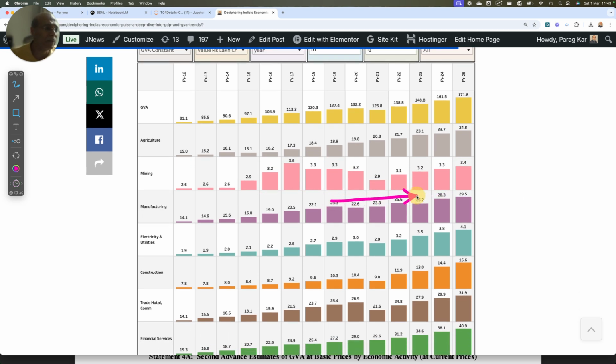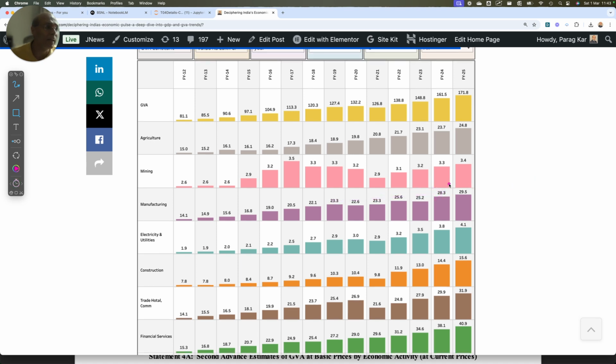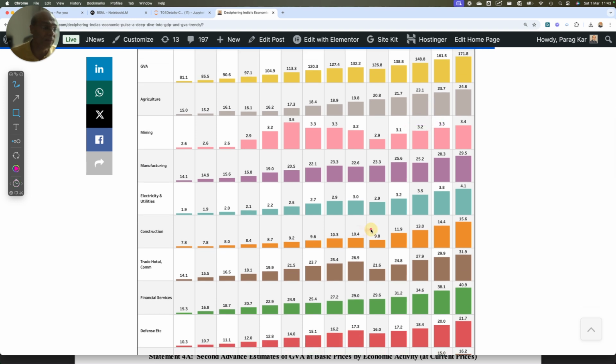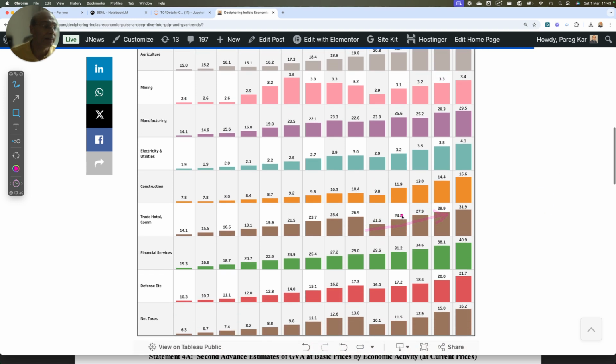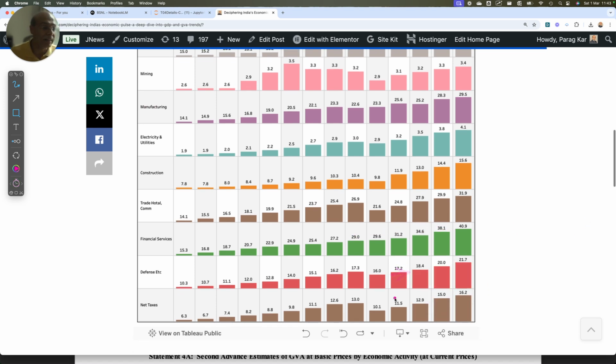Manufacturing is also doing pretty well, not that significantly well, but it is doing well because manufacturing is 29.5 lakh crores, agriculture is 24.8 lakh crores. Construction, we are doing well, right? Trade, hotel and commerce, we are doing well. Financial services, this is very good, right? You see here, and defense and etc. And on taxes, we have been doing significantly well, right?